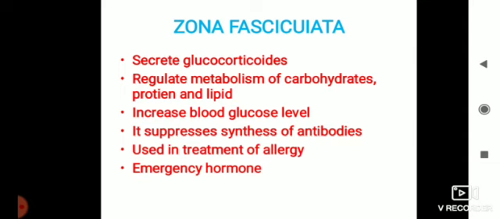Then zona fasciculata secretes glucocorticoids. Commonly the hormones are called corticoids. They regulate metabolism of carbohydrate, protein and lipid. They increase the blood glucose level. It suppresses synthesis of antibodies. They are used in treatment of allergy. Allergy means what? It is an extra immune response towards the antigens, and it works in emergency.